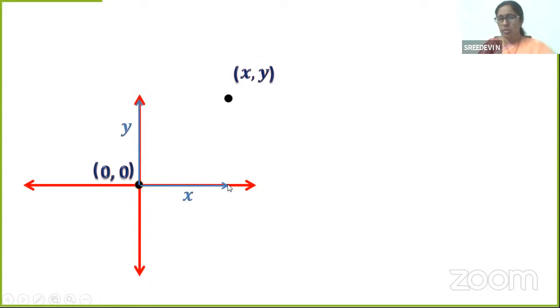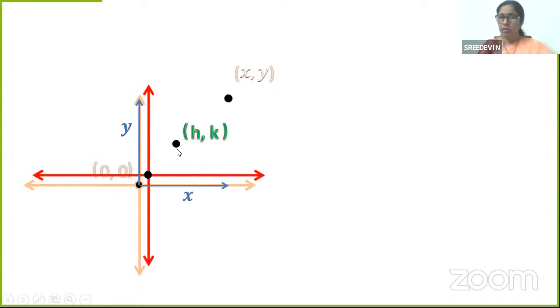We all know about it, isn't it? Obviously, you know this.